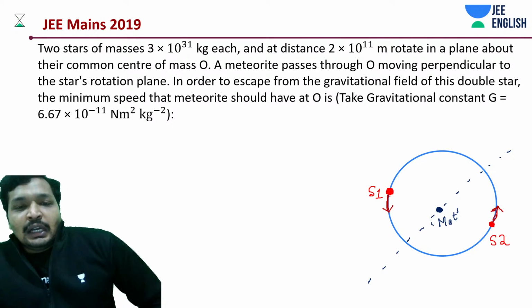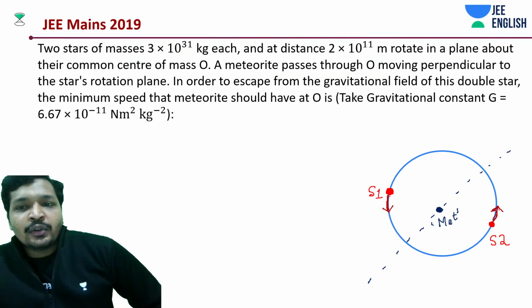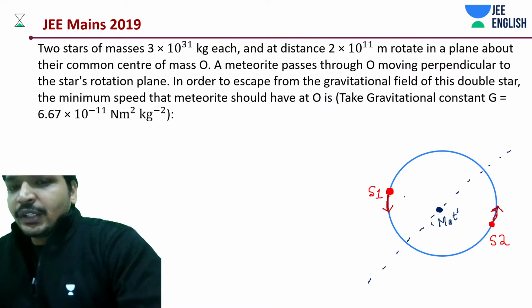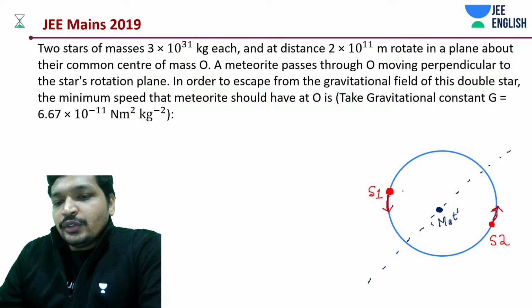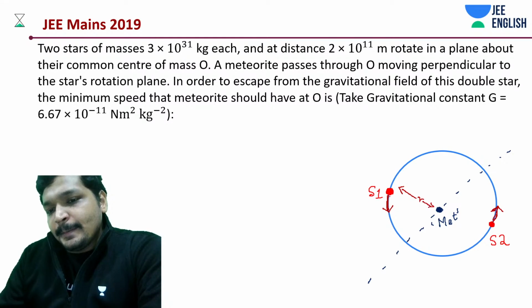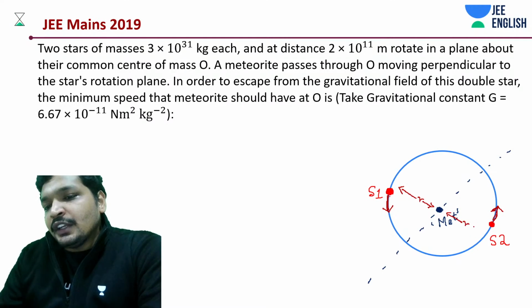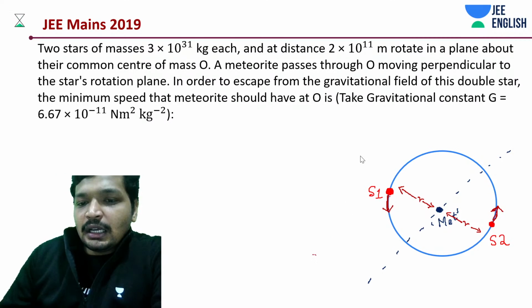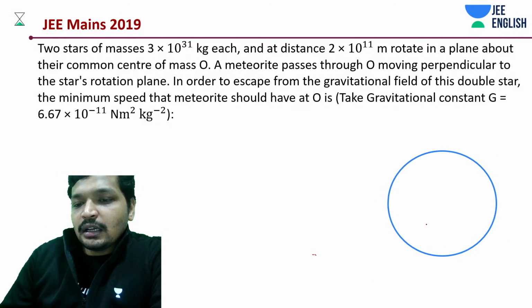Okay. Now, a meteoroid is passing through O. Now we need to find out, in order to escape this field, what is the minimum thing that is required. So what are we going to do? Say this distance is R. So what do you think should be done in this case? We need to find that point. Let's change the star position, and take it like a straight line.